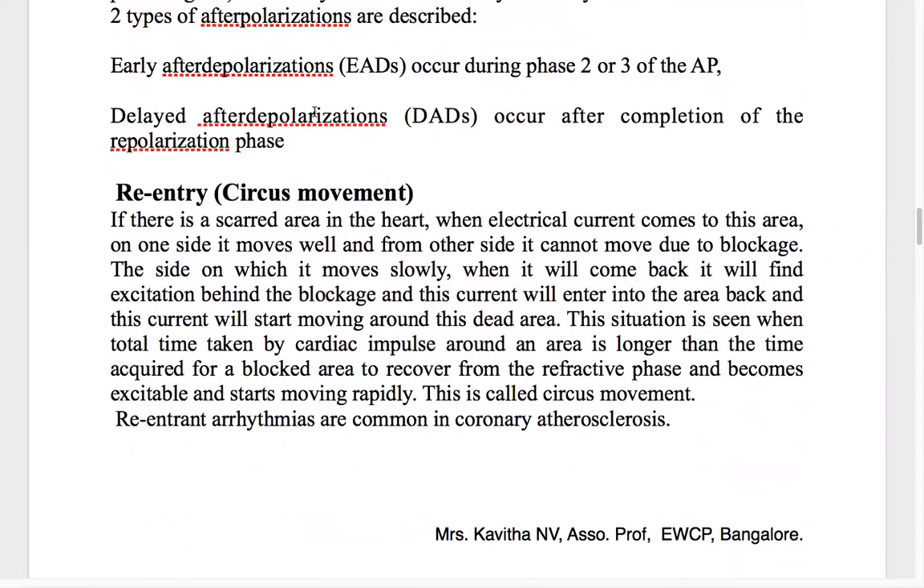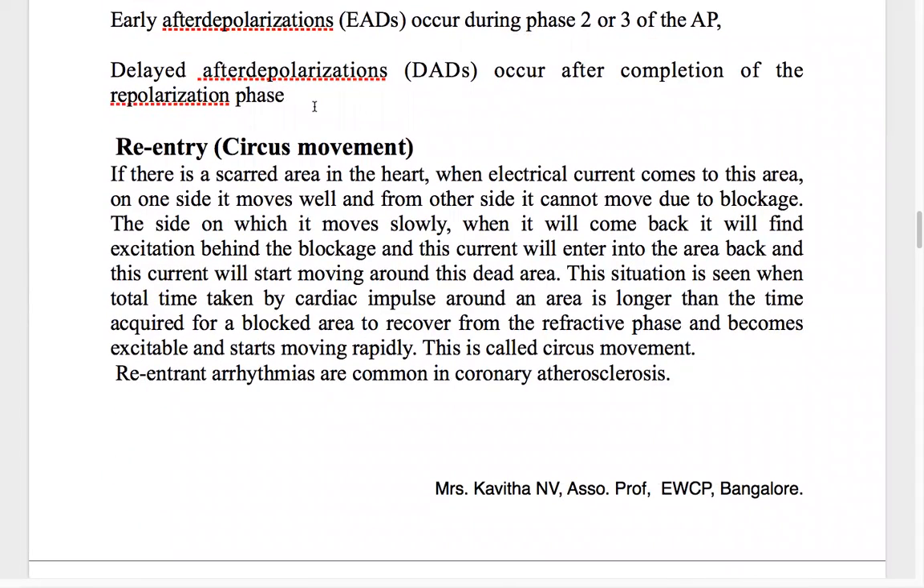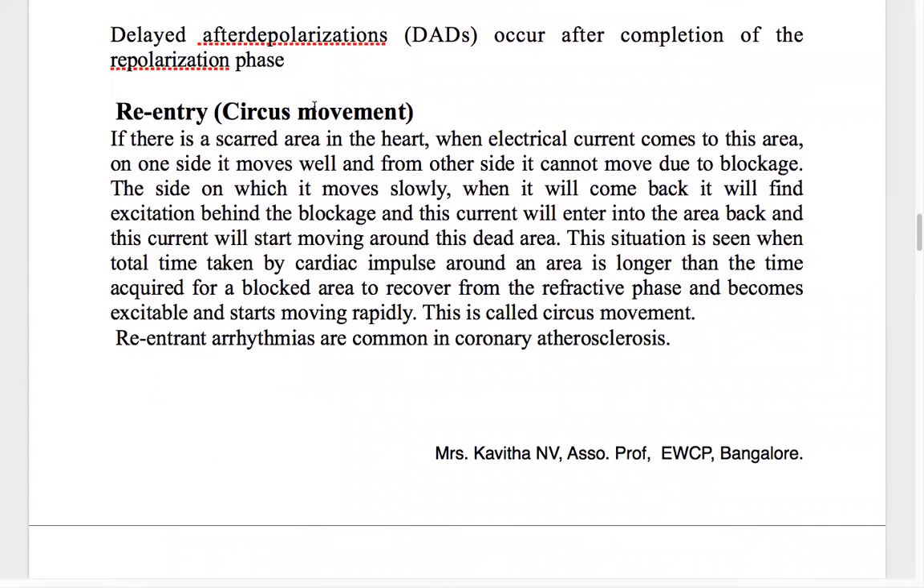Okay. Then the next one, that is the circus movement or re-entry. See, imagine there is a scarred area in any part of the heart. Scarred area means it can be anything, some block or a hole or something. Or the refractory period. Refractory means the period where it will not respond to any stimulus. Okay, so in that condition, what happens at that time?